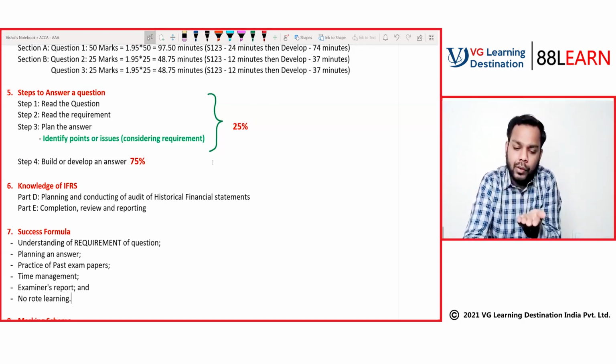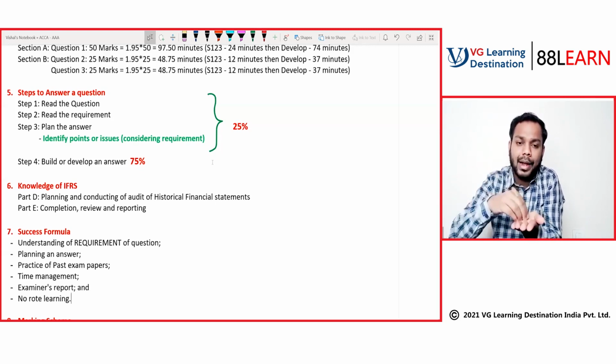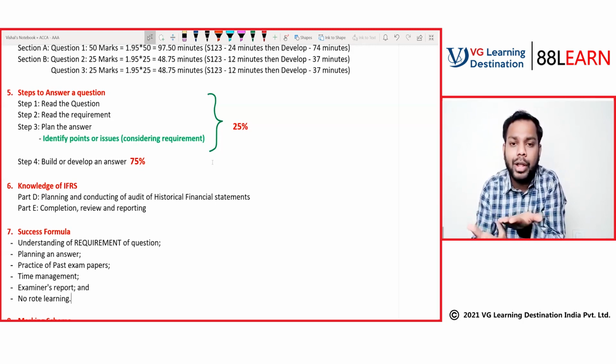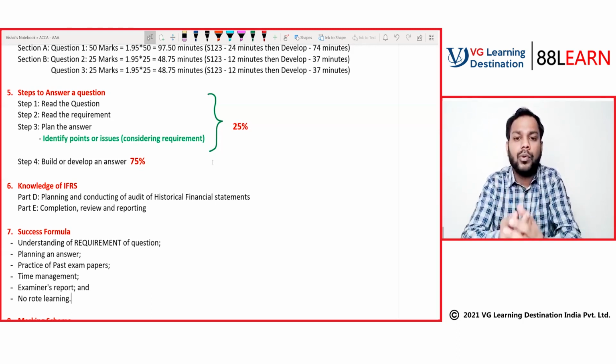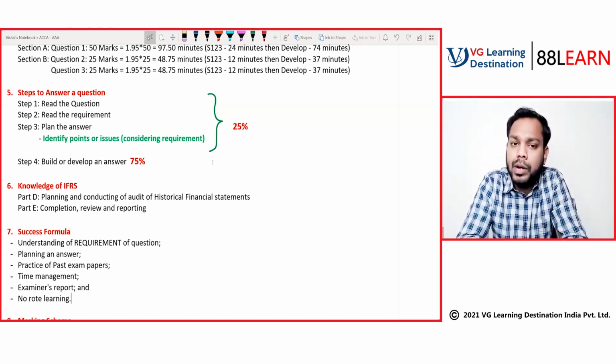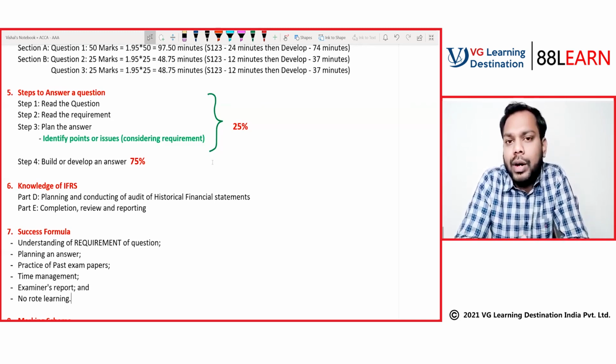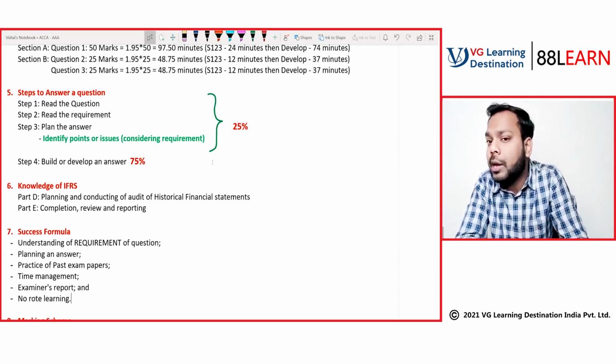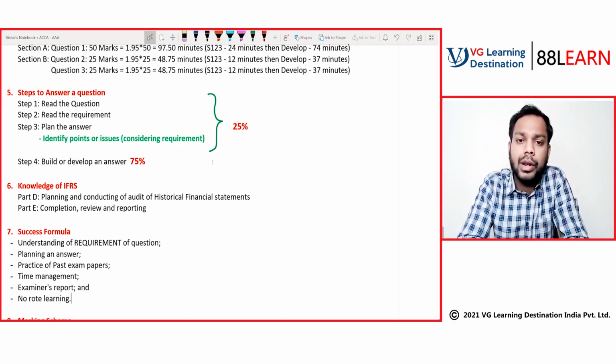Now, if something is used to prepare something and you're auditing that, to audit that you require the knowledge. Let's suppose someone has done some work, and if you have to go and audit if that work has been done properly or not, then you will require knowledge of the process of how that work is done. It is then you can assess or judge if that work has been done in a proper manner or not.